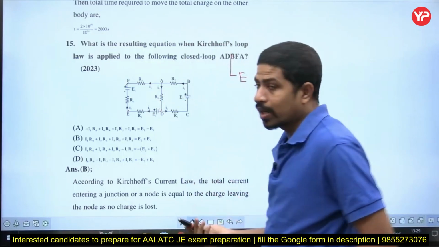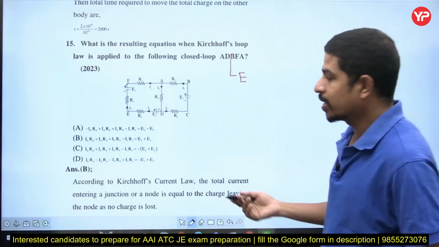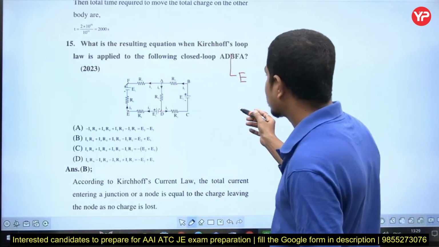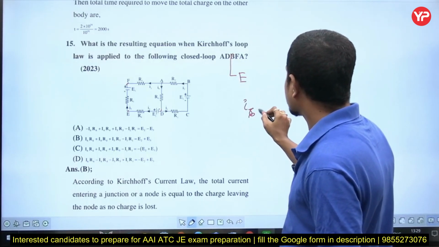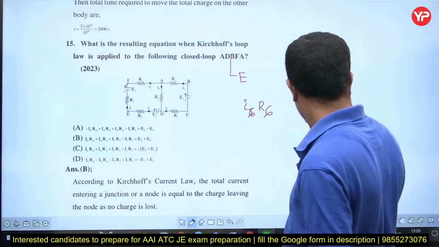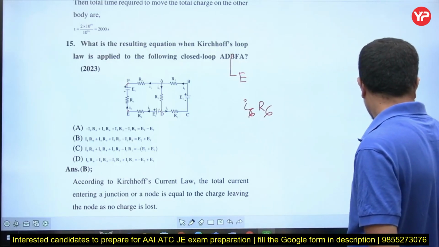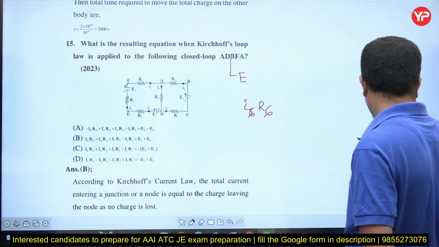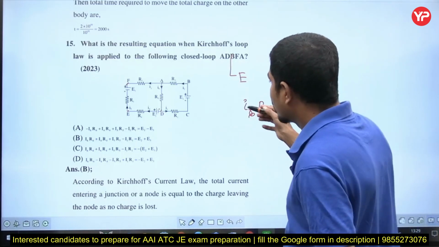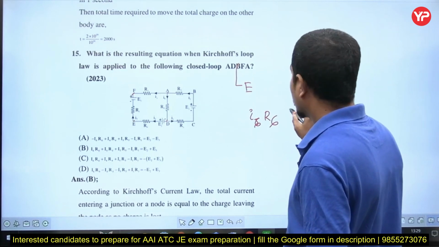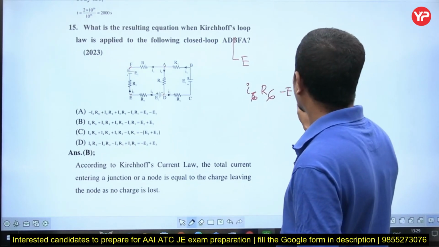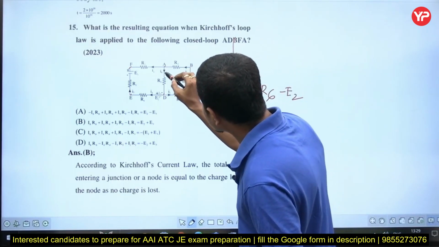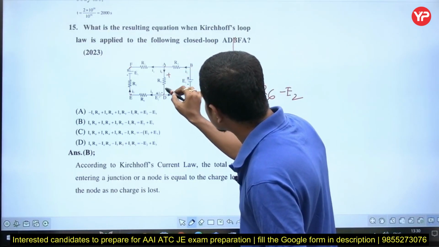As I told you, current entering the terminal is taken as positive. Now if you enter here, I6 into R6. Next, minus I6 into R6 minus E2. Why am I entering here? See here, this is I6, this is plus, this is minus.